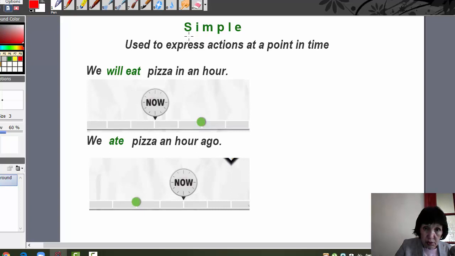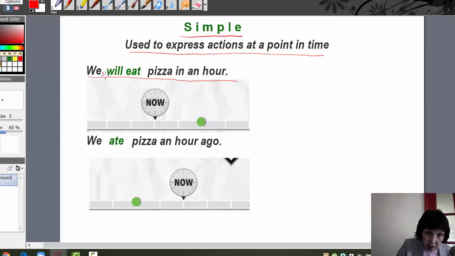First, we will see the simple tenses. The simple tenses are used to express actions at a point in time. They are usually complete actions. For example, we will eat pizza in an hour.